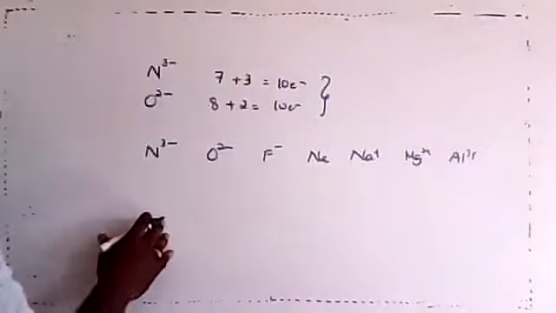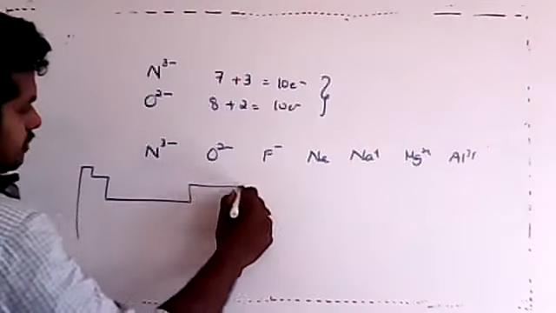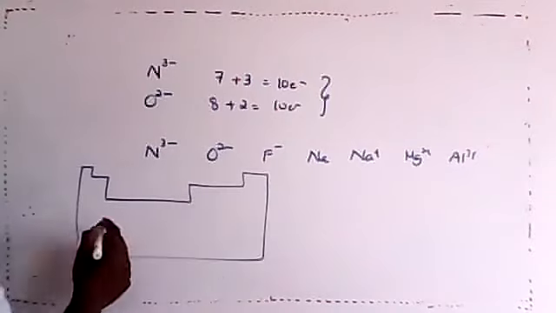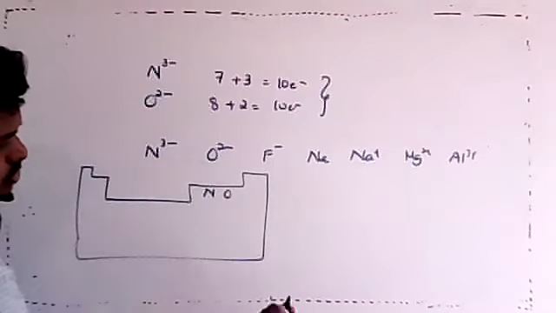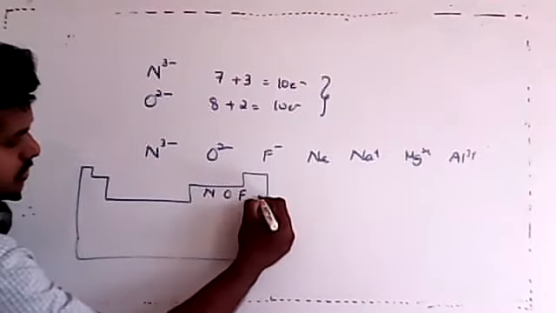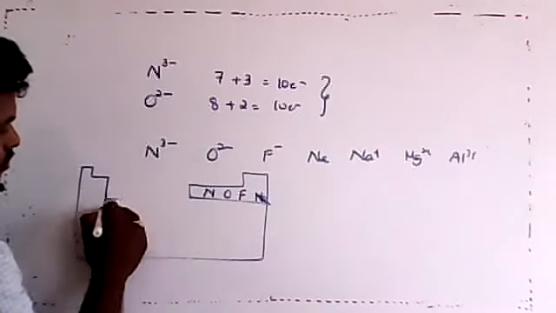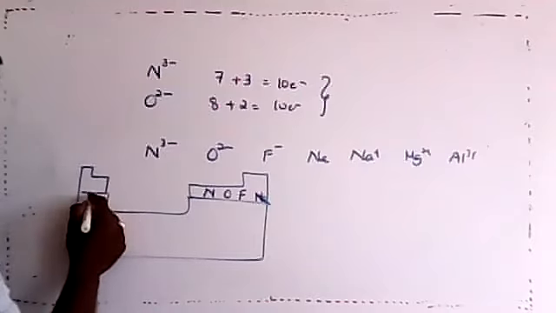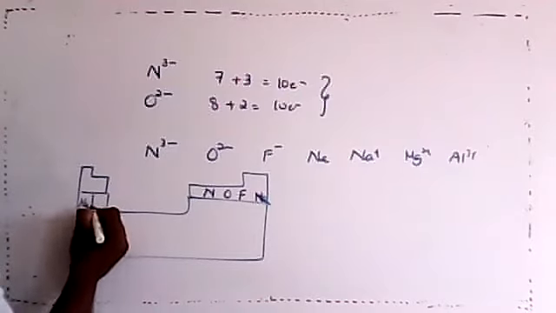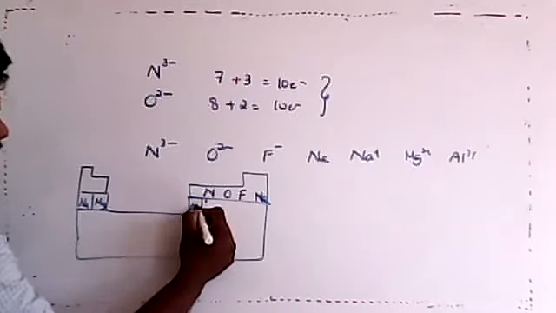Actually, you know the arrangement in the periodic table. I will show you the arrangement in the periodic table. Nitrogen's position is this one. This is the position of oxygen. This is the position of fluorine. This is the position of neon. Then, dear students, the next will be from here. This is the position of sodium. This is the position of magnesium. This is the position of aluminium.